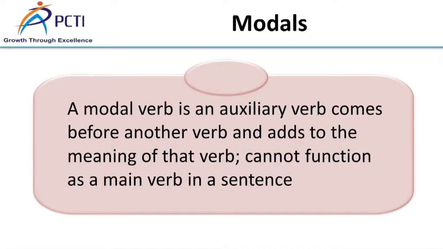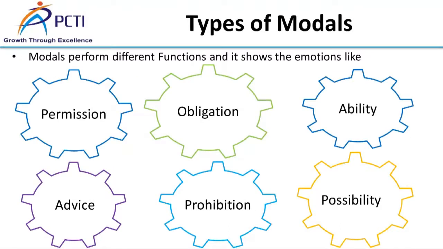A modal verb is an auxiliary verb that comes before another verb and adds to the meaning of that verb. It cannot function as a main verb in a sentence. As we know, in English there are lots of modal verbs, and they allow us to express things like possibility, obligation, ability. Modal verbs are used to express functions such as permission, ability, obligation, advice, provision and possibility.